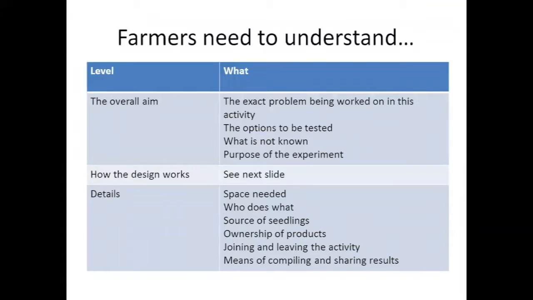So if you think about involving farmers, we have a lot of evidence that shows that the success of trials done with farmers and trials implemented by farmers depends to a very large extent on how well farmers understand it. And I think there are 3 general levels of understanding that farmers need. The first is one about the overall aim. What exactly is going on with this activity?